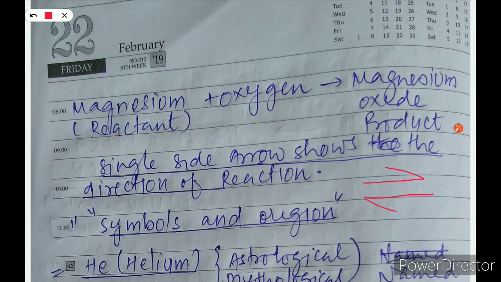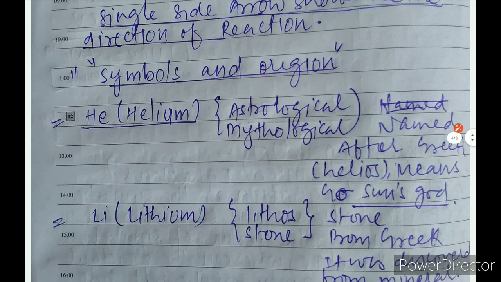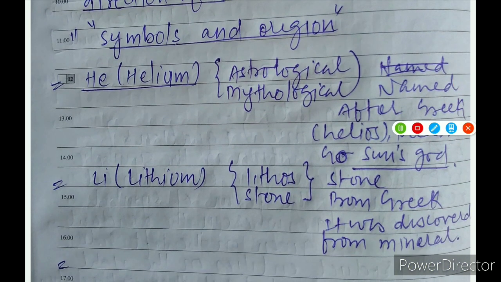But first, we are here to learn about the types of reaction, the symbols, and the origin of the symbols. See here, helium, He, atomic number 2. Helium is named after astrological or mythological origin. It comes from Greek, Helios, which means the sun's god.